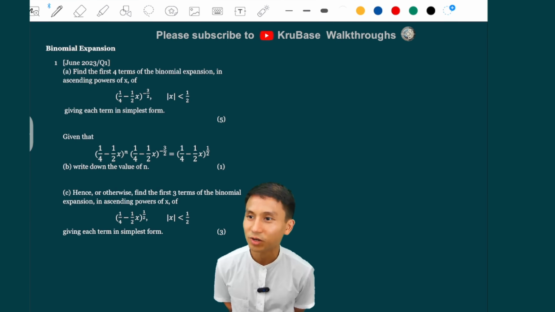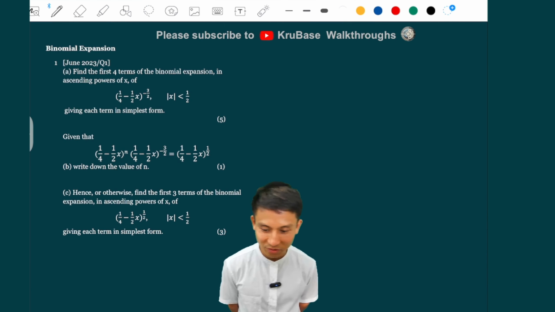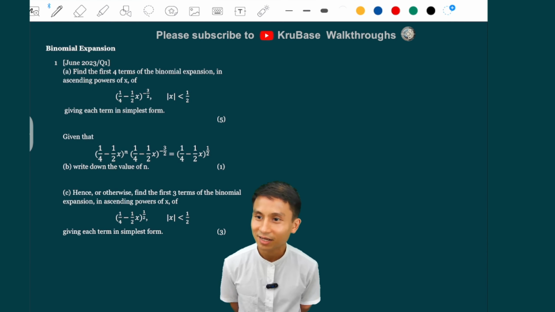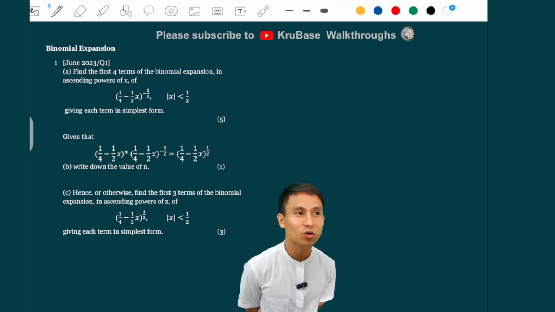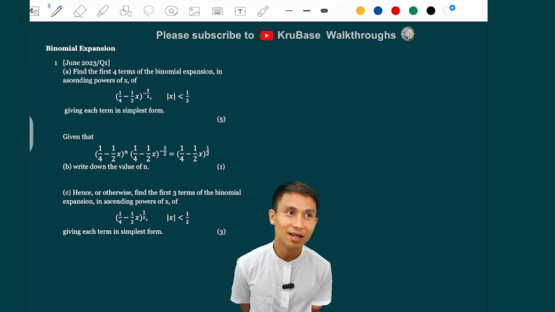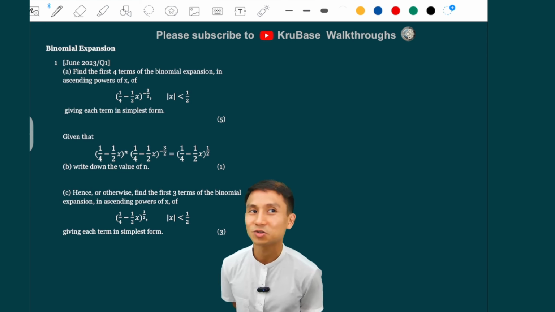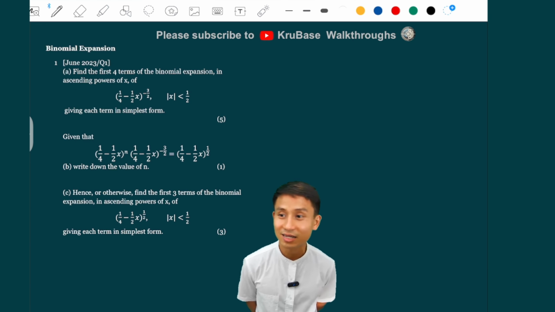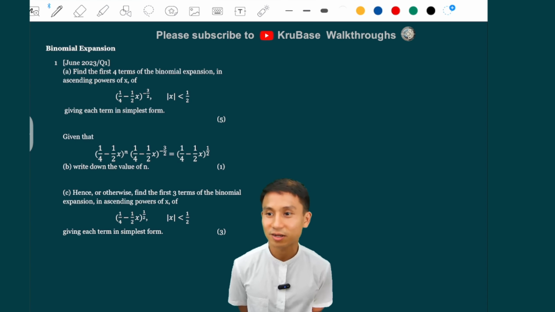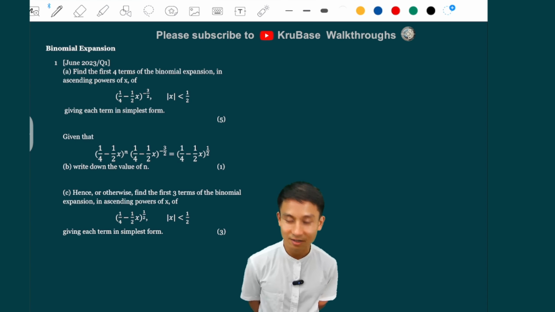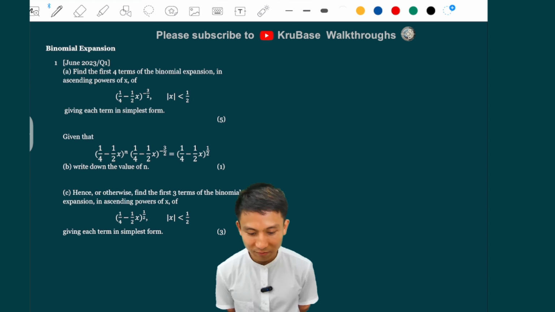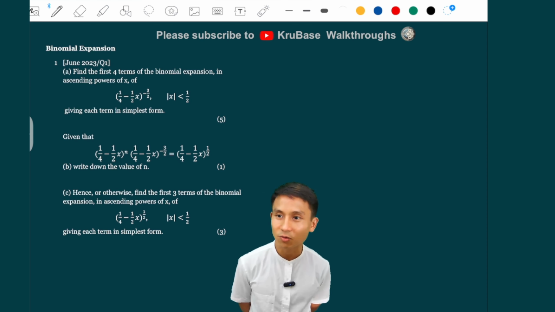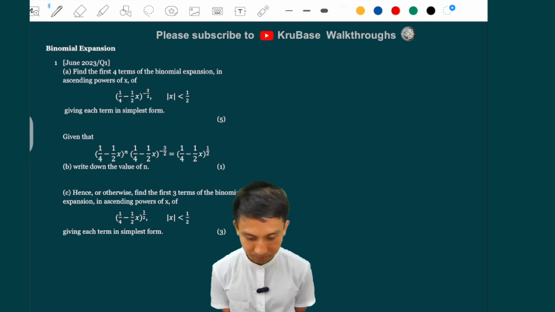Next, binomial expansion. This one is very good actually, and not that easy. It's pretty long and not a very typical one. The typical one would ask you to expand, and then I don't know, maybe give the form and then ask you about the validity. Maybe you should also know how to do that, like the range of x where the binomial expansion is valid. But this one is a little different, right? So find the first 4 terms of the binomial expansion in the ascending powers of x, and there you go.